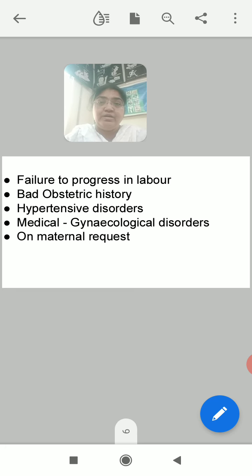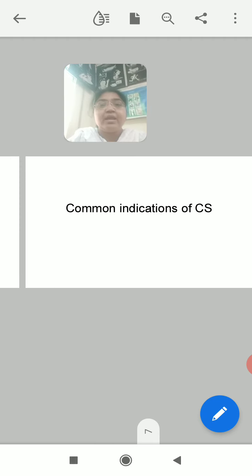And above all, not related to any medical field, the craze to get the birth of the baby on a particular date or particular time, also, cesarean section is planned. So these are the various reasons for maternal request to have cesarean section, right? So these are various indications to go for cesarean section.